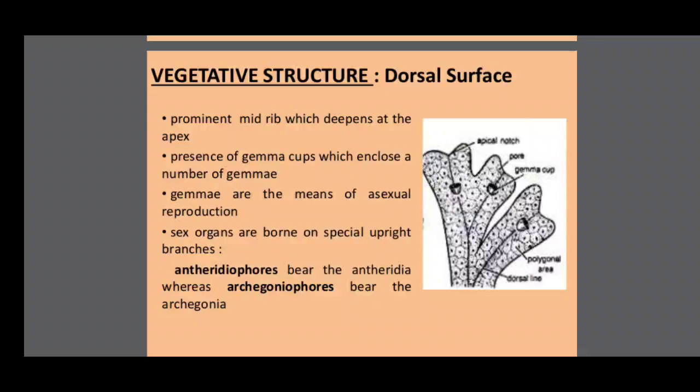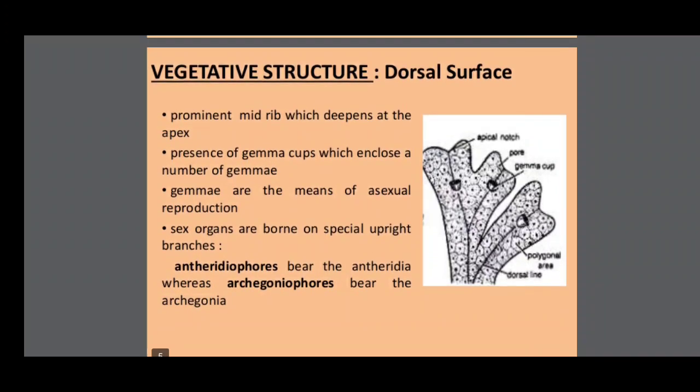After maturation, the gemmae are released from the cup and fall on the surface of the soil. Then a new Marchantia plant arises.